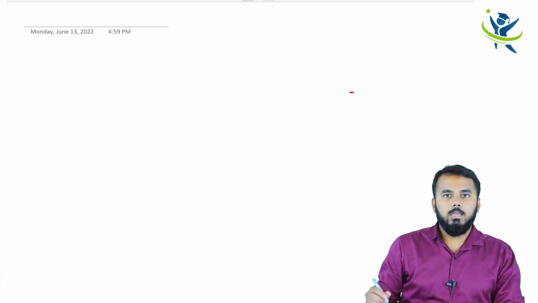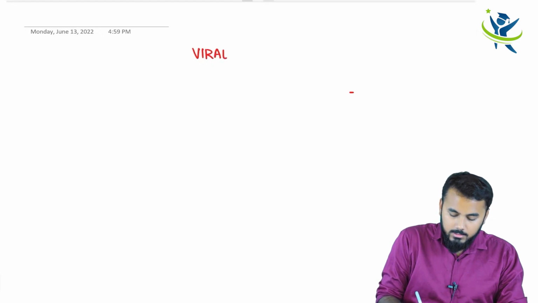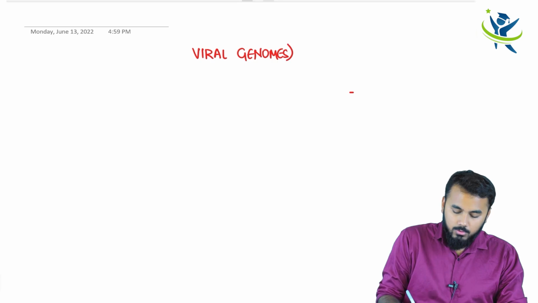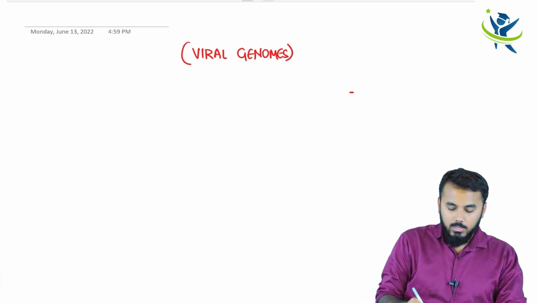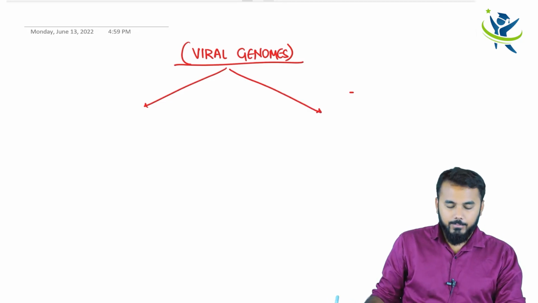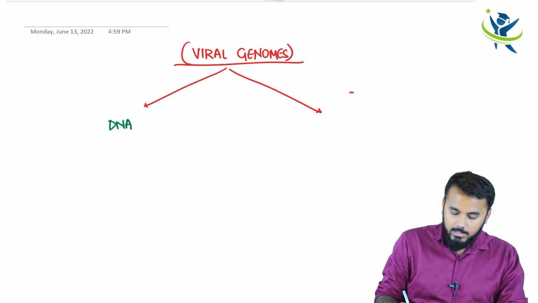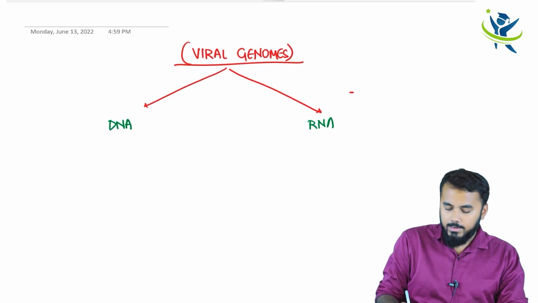Now we shall be discussing viral genomes. When you discuss viral genomes, obviously, you know that viruses have two types of genetic material, right? One type of genetic material is DNA and the other type is RNA.